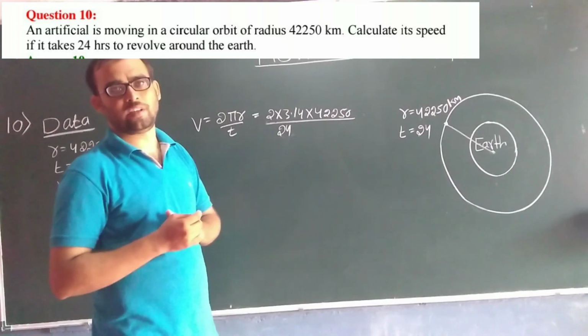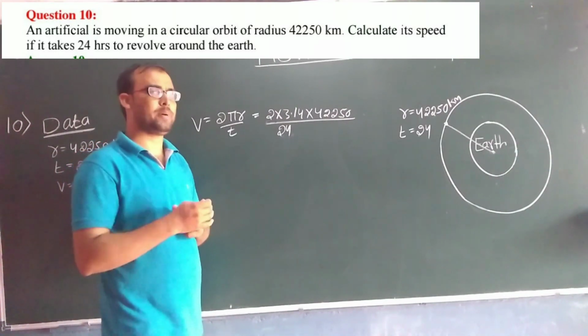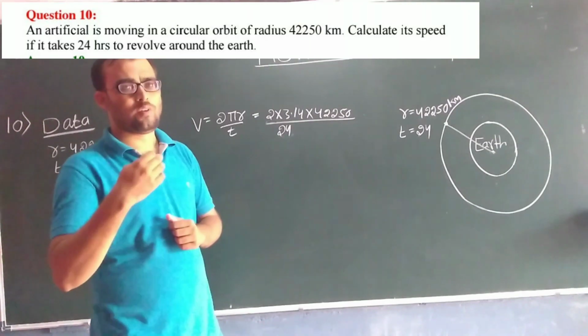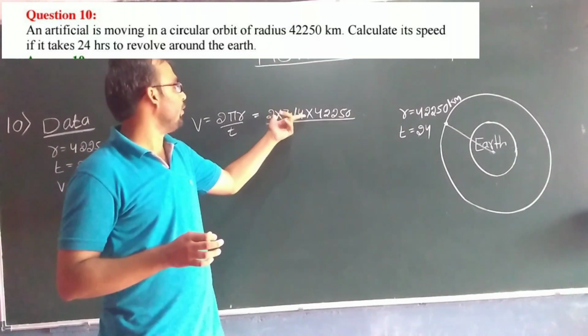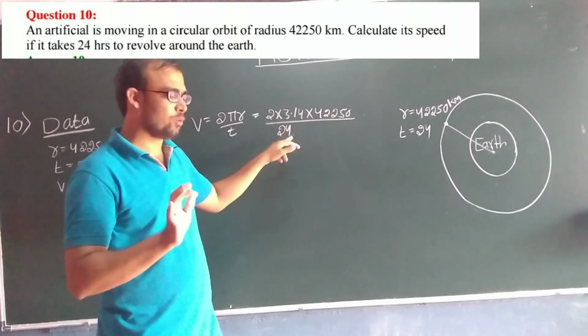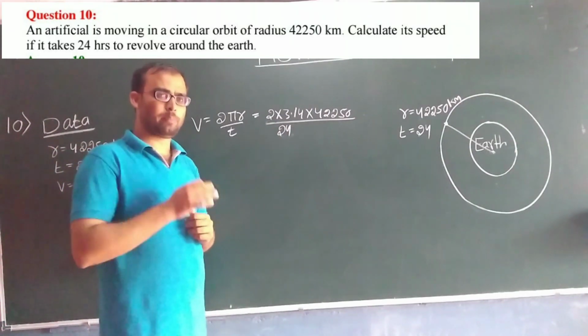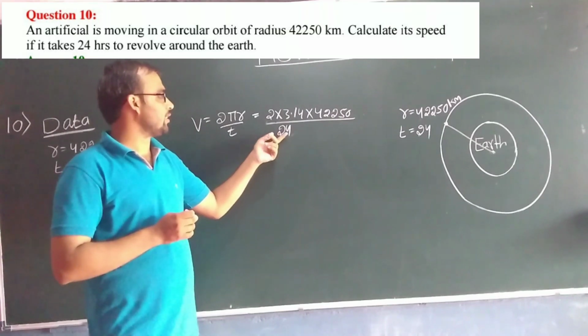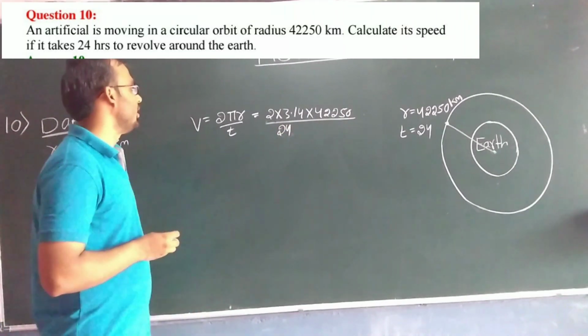And if you want to find the speed of the satellite in kilometer per second, then you need to convert these 24 hours into seconds.